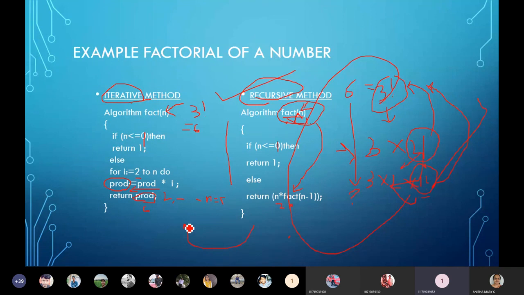Recursion will take more time complexity. So recursive is good for some problems. There is some overhead. What is it? Space complexity, it is going to take more space, because since the sub-problem resembles the main problem, every time it is going to take more and more. I'll discuss these things in detail when we come to time complexity. But for now, just try to understand what is the recursive method and what is the iterative method.